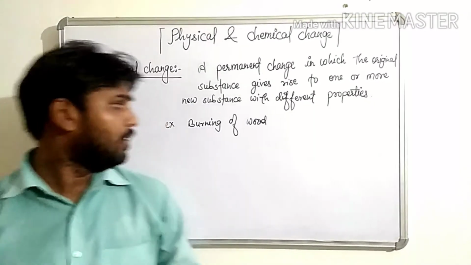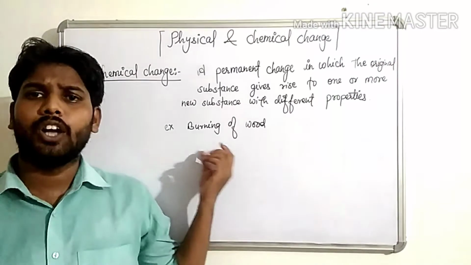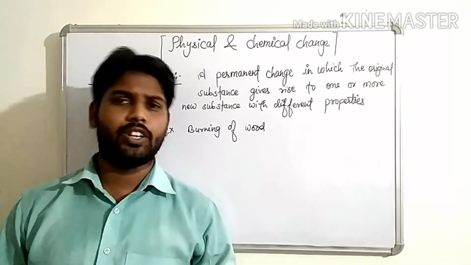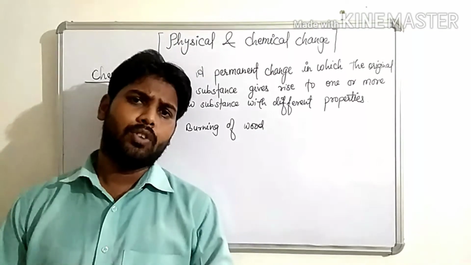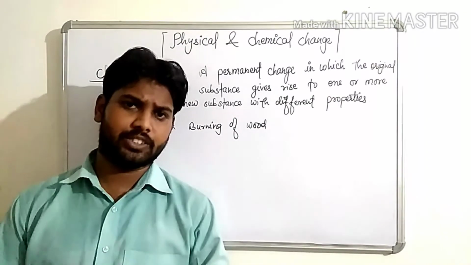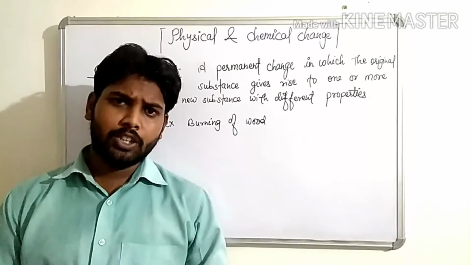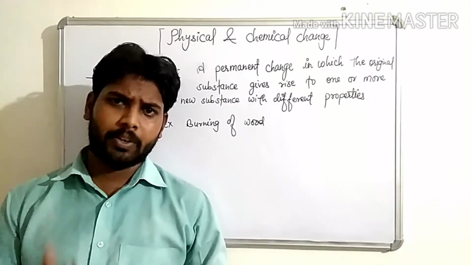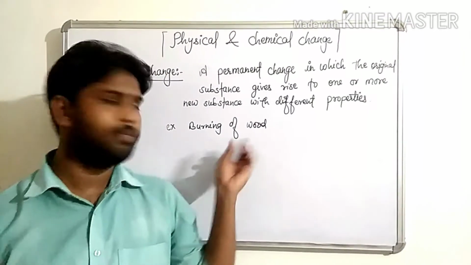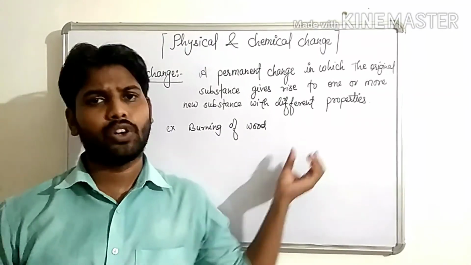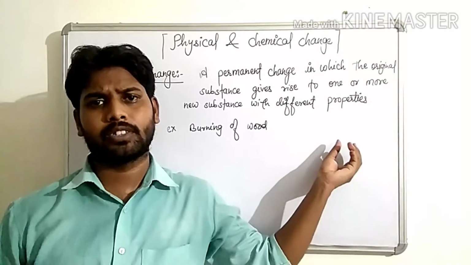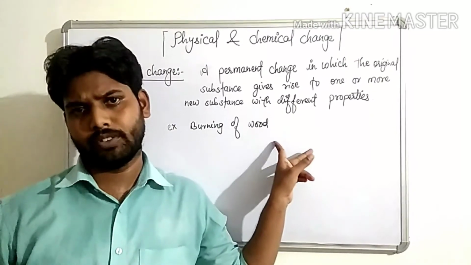For example, children, burning of wood. When we burn wood in air, children, it gives carbon dioxide, water vapor and ash. Now children, the properties of carbon dioxide, water and ash are totally different from the wood, and it is not easy to get these ash, water vapor, carbon dioxide back into the wood.